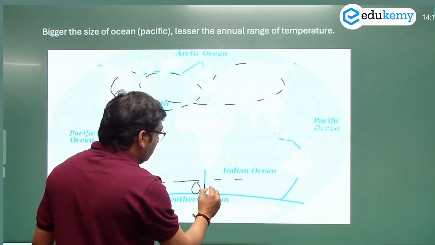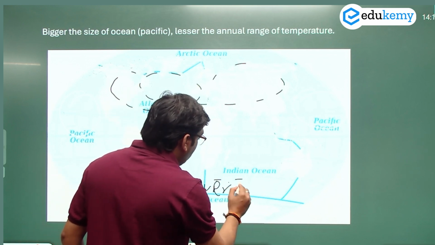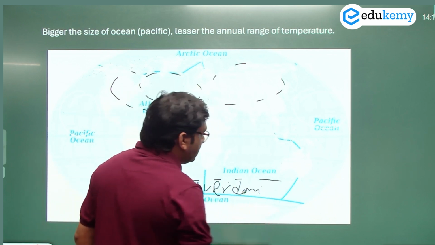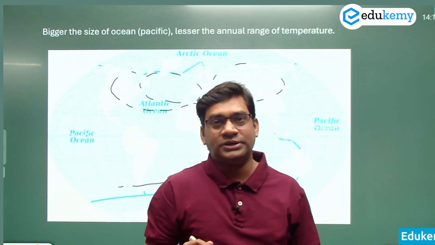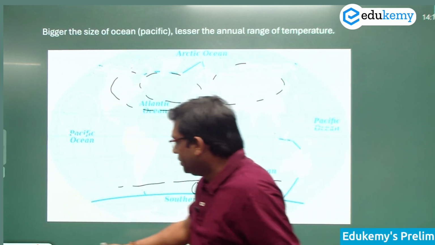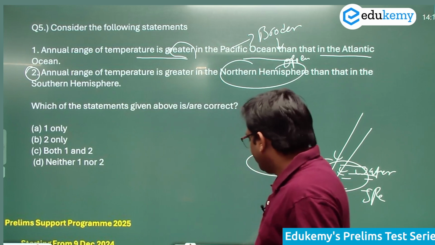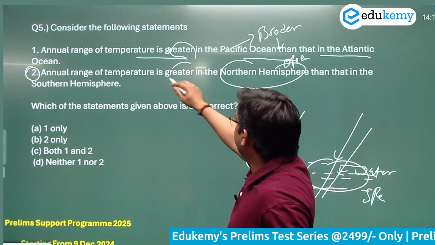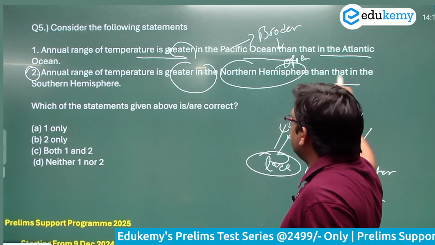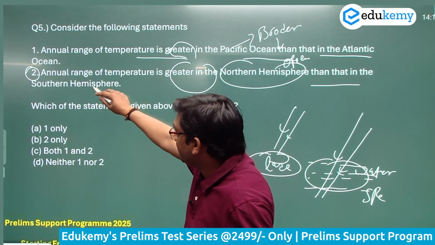So over dominance of water makes the southern hemisphere have less temperature range as compared to the northern hemisphere. So read the second statement again. This will give you a clear understanding. Annual range of temperature is greater in the northern hemisphere than that in the southern hemisphere. So this statement is correct.